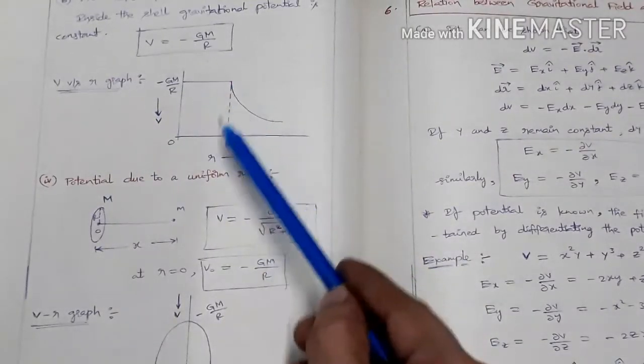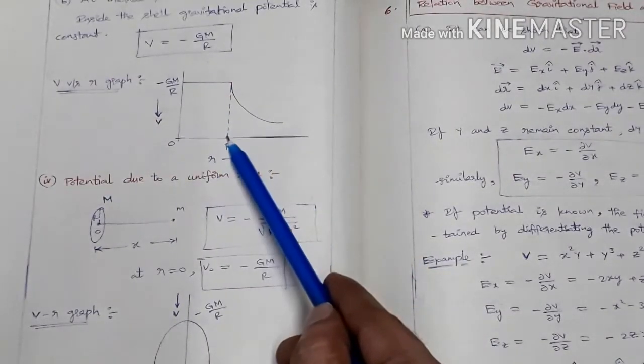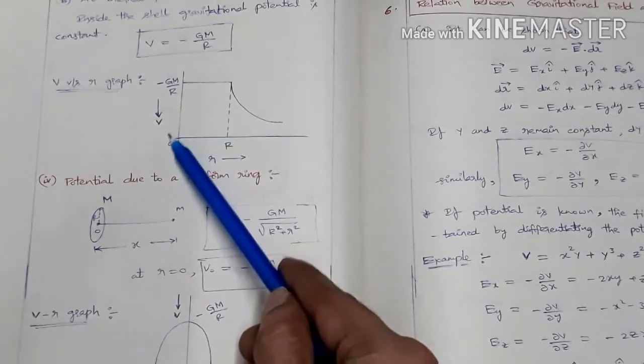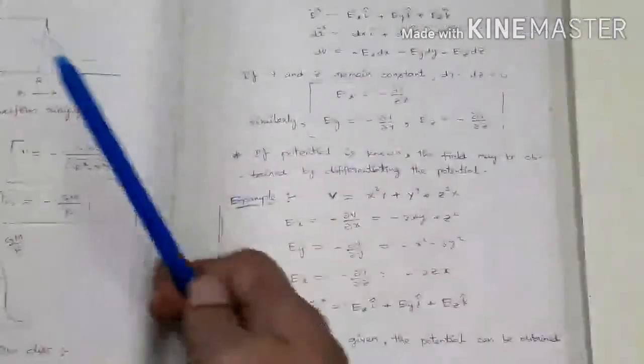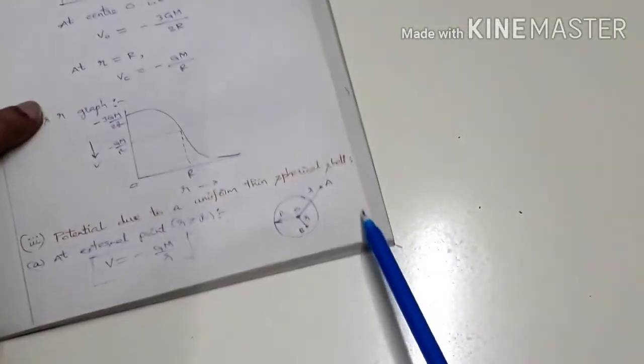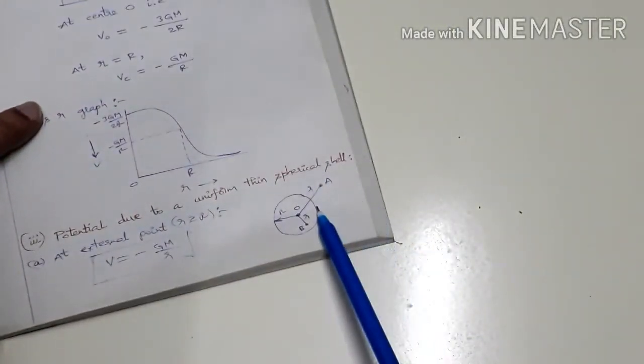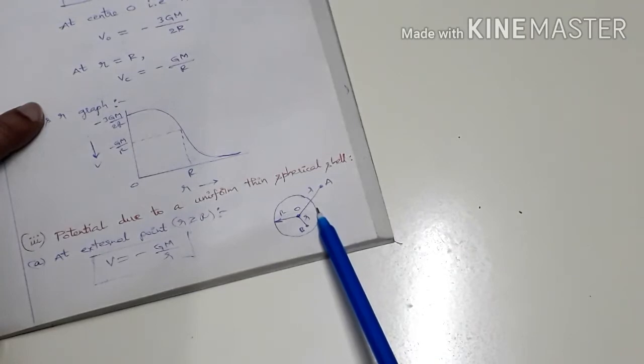So what is the graph? From center to R, the potential is equal to minus GM by capital R only. To bring it from infinity to this surface, how much work is done per unit mass?